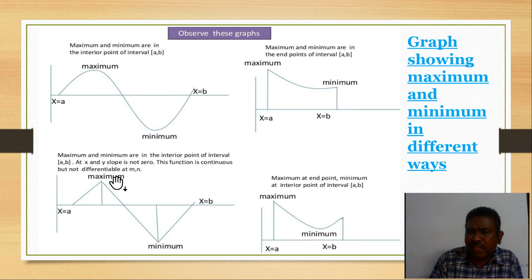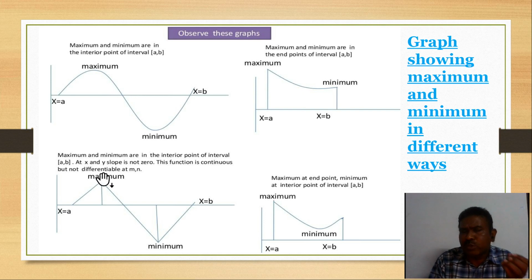Whenever there is an edge, a sharp edge, otherwise called a corner, then at that point the function is not differentiable, but it is continuous.